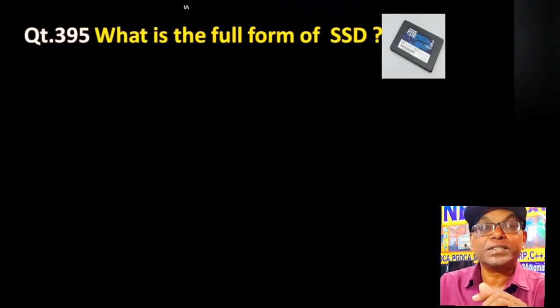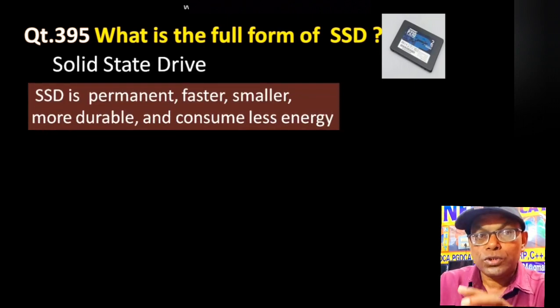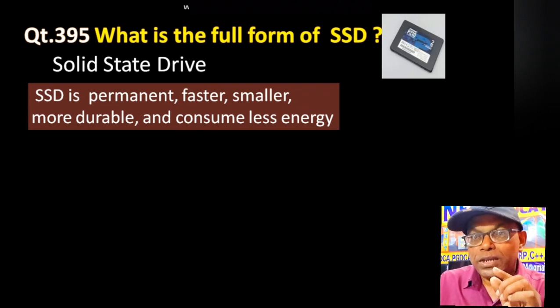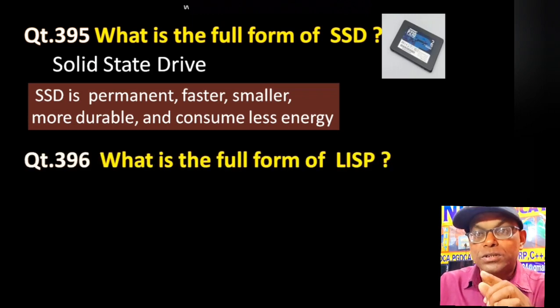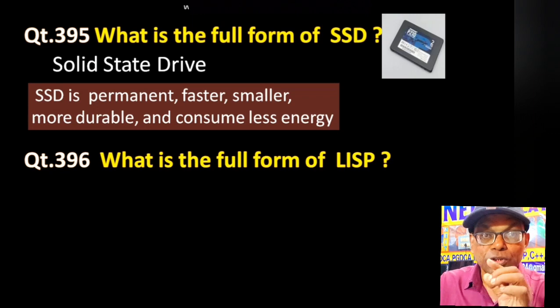What is the full form of SSD? Solid state drive. What is that? This is the secondary data storage device of a computer where we store data permanently for future use, just like a hard disk drive, HDD. SSD is permanent, faster, smaller, more durable and consumes less energy. So that is why nowadays SSD is mostly used by computer operators instead.